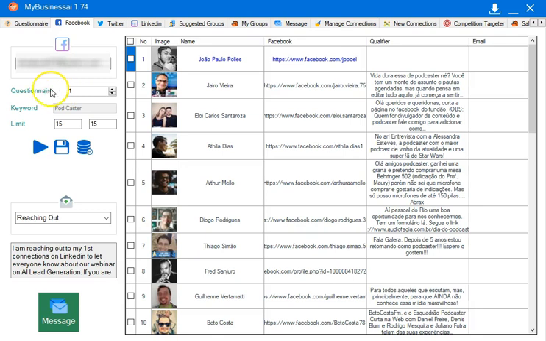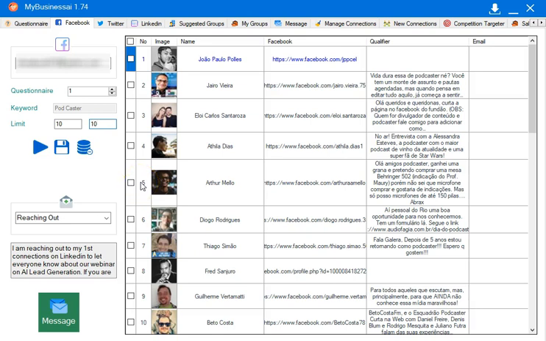The questionnaire is the same. You click on it, click on whichever one that you want. Okay, the one that I did here, it was on Podcaster. And I'd set the limit actually to 10 and 10. This means it's going to go out and get people from 10 different groups and 10 different business pages.